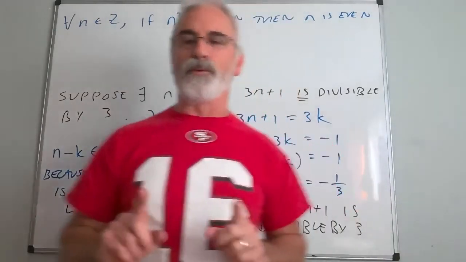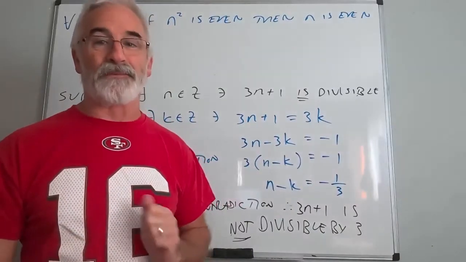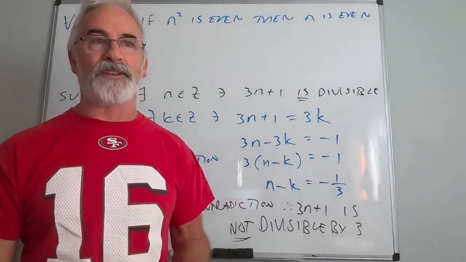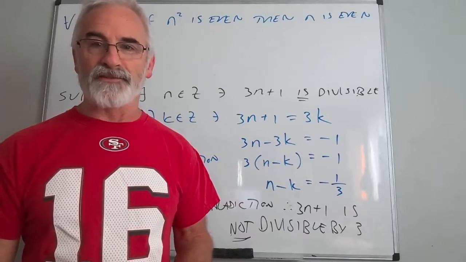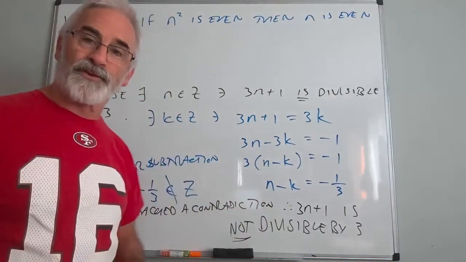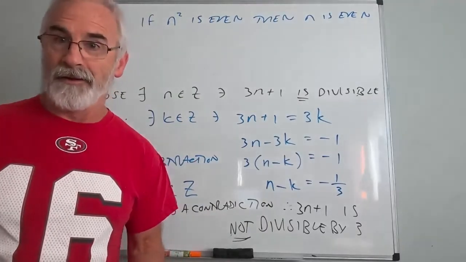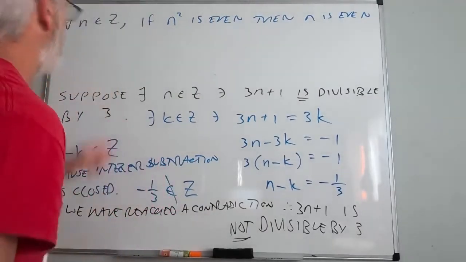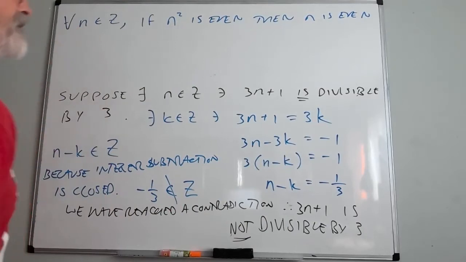So I think the first rule of thumb is convince yourself that you actually believe it. I say that half in jest, but you can't prove something is true if you don't believe it's true. So convince yourself by playing around with some numbers. That isn't a proof, but it gives you direction. Now we're going to do this by contradiction. So now we have to decide what's the contradiction.